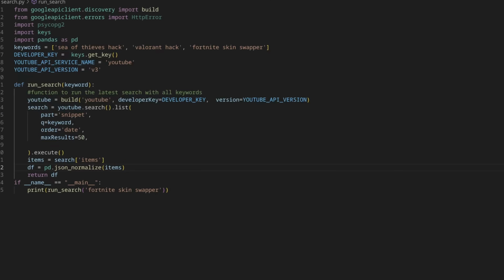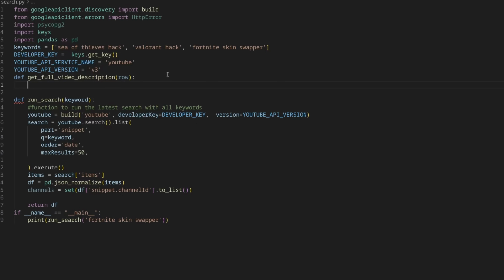So if we want to get the other data, we'll make a list of the video IDs. We also probably want a unique list of the channel IDs. There's a few ways of getting that, but what I would usually do is channels equals df snippet channel ID, and then I will turn the list into a set so that we get a unique. There we go. So we've now got channels. If we wanted to run anything on that. Videos was always going to be unique, so we don't have to do anything for that.